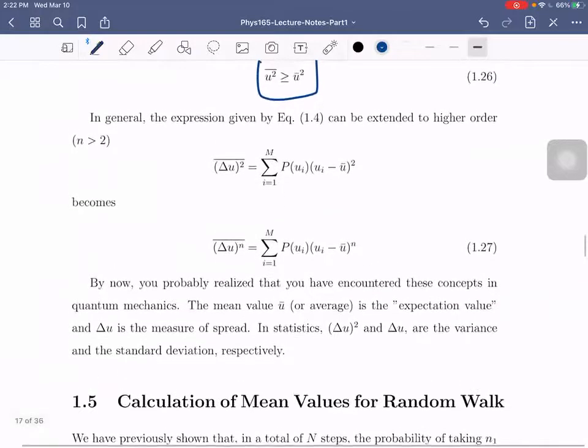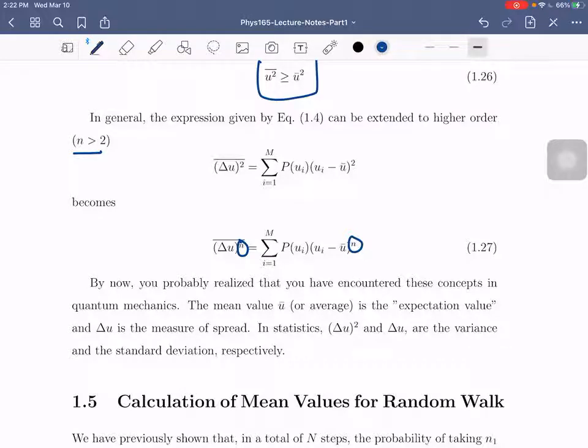the expression natin kanina sa second moment could be extended to higher order nga. So greater than 2 yung n. So pwede natin palitan. So could be third moment, fourth moment, etc. However, in reality, hindi natin usually ginagamit yon. Sometimes we just need the second moment. Okay? Yung squared lang. Pero you can still solve. Like, palitan mo ng 3, makukompute pa yan.